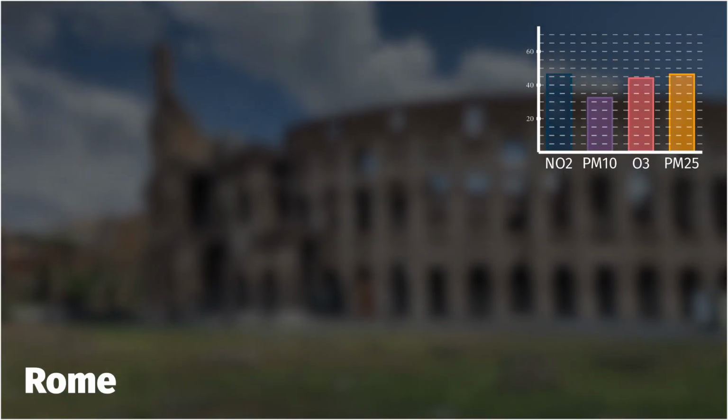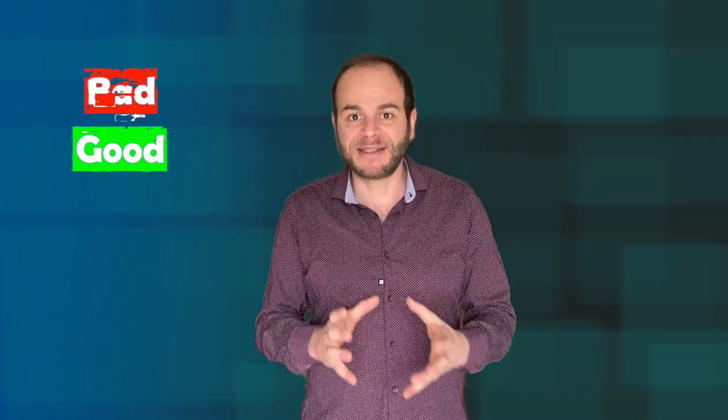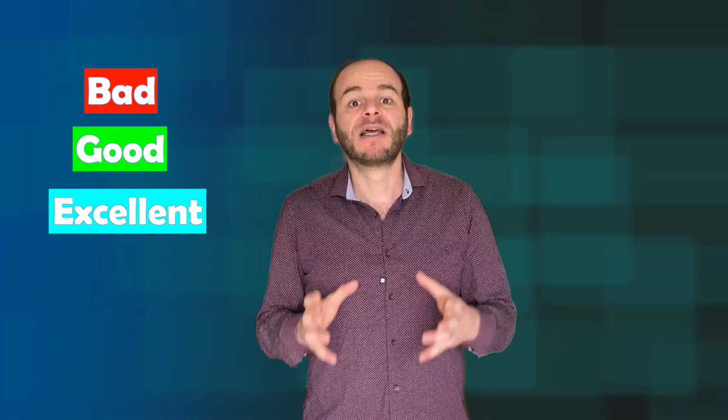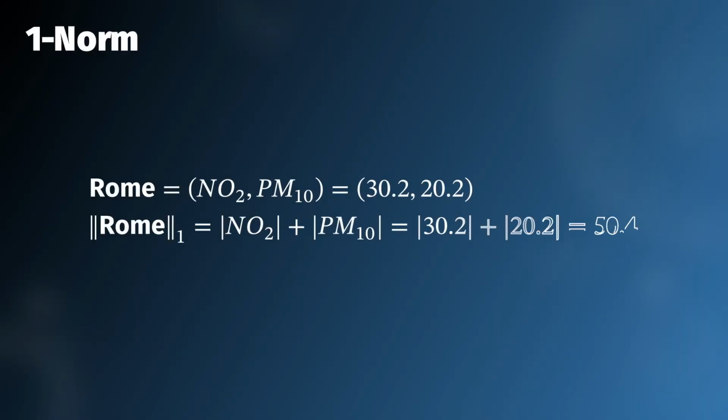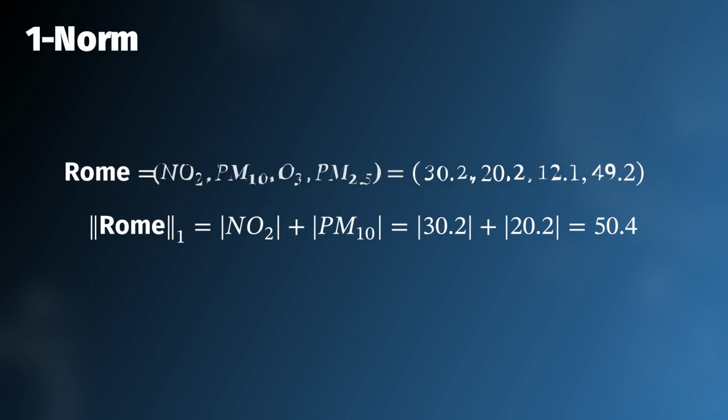But what if we want to add more pollutants? And also, how can we deliver an air quality index like good, bad, excellent, and so on, instead of just throwing numbers? How can we do that? With our definition of norm, it doesn't matter how long the list is. If we have more pollutants, then we just add more numbers.